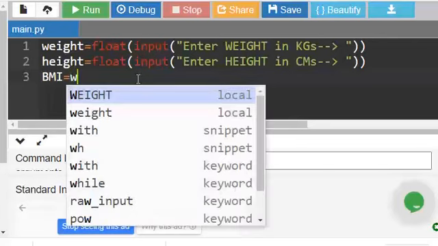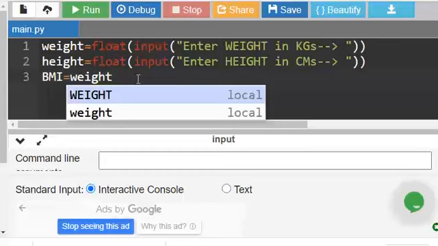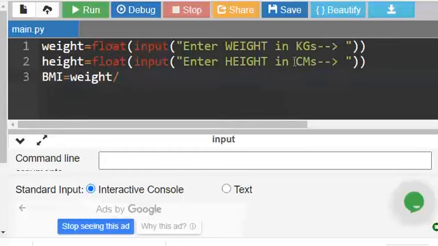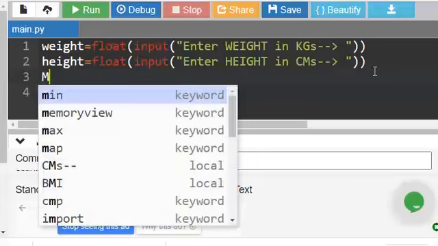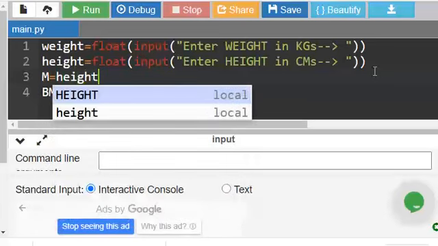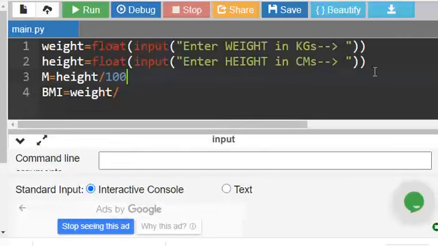Here the BMI formula is weight by meter square, but here we have taken centimeters, so let us convert. I am taking another variable called m, that is for meters, height by 100. Here meter into meter, weight by meter square.